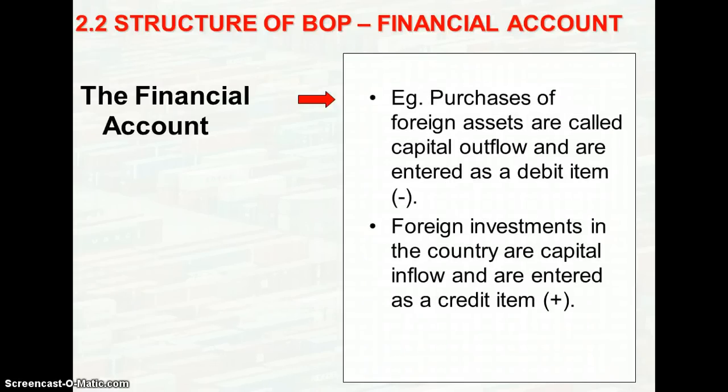So, for example, if there is a purchase of foreign assets, right, it is actually known as capital outflow, and it is recorded as a debit item. The reason is because when we purchase the asset from another economy, the amount of money in our economy actually flows out of our economy. So therefore, it is considered as a debit item.